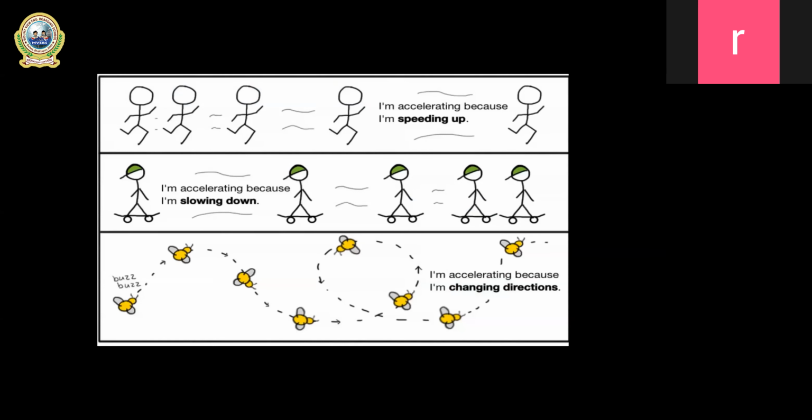Whenever there is a change in direction, velocity changes, right? And by the change in velocity, acceleration is produced. So all these three figures clearly show that they all have acceleration during their motion.